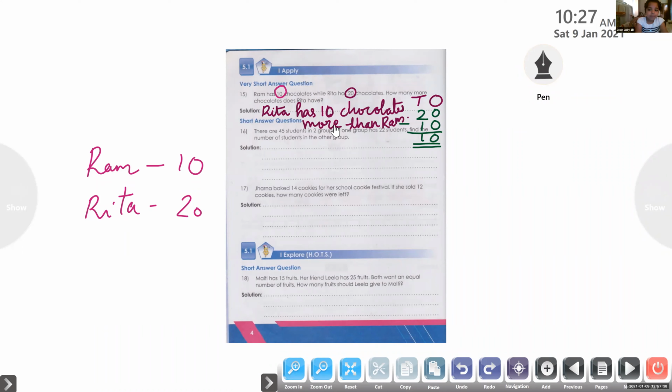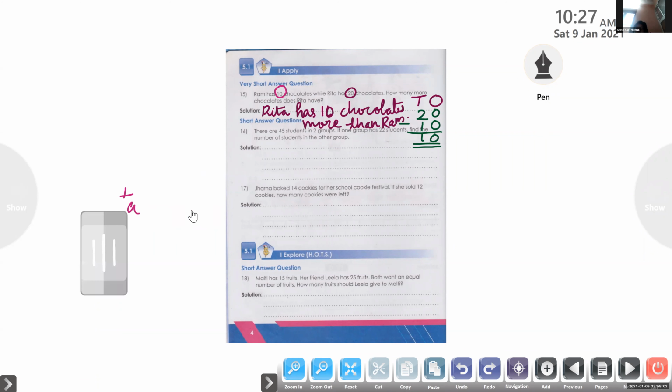R-I-T-A, Rita, H-A-S, has, 10, C-H-O-C-O-L-A-T-E-S, chocolates, M-O-R-E, more, T-H-A-N, than, R-A-M, Ram.